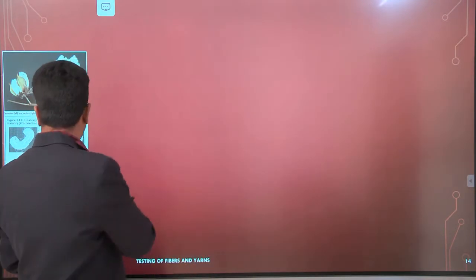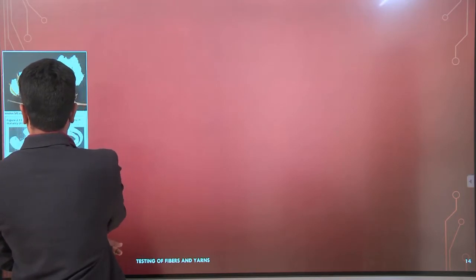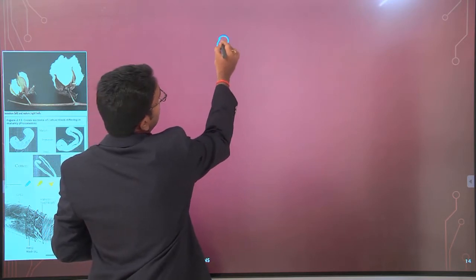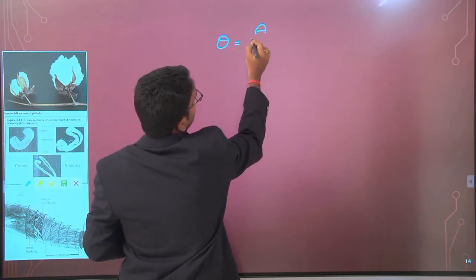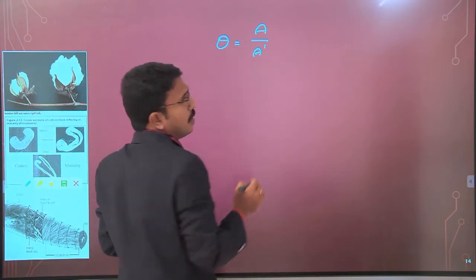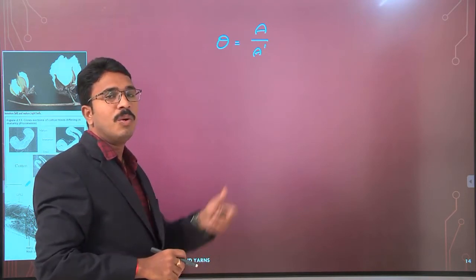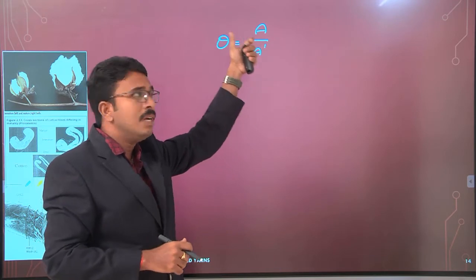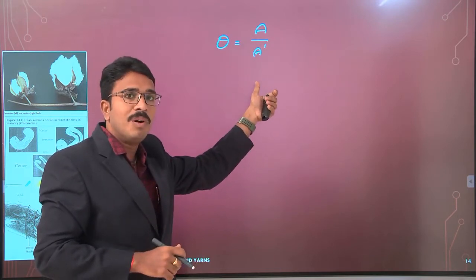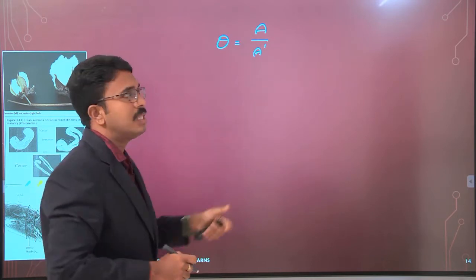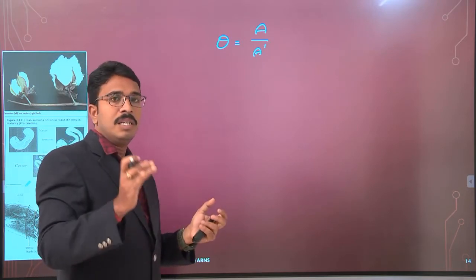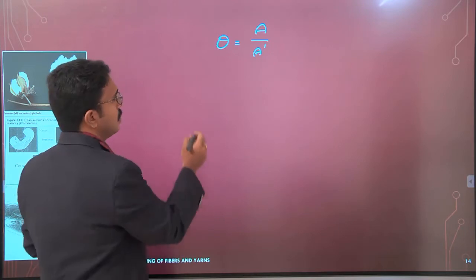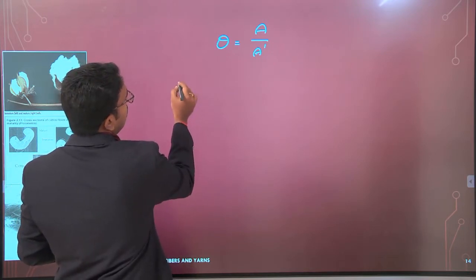So now we can represent this: theta is equal to A divided by A dash. So what is A? It is the cross-sectional area of the fiber wall, and A dash is the area of a circle with the same perimeter. Okay, suppose you assume the fiber is circular in cross-section. If you look at the area,